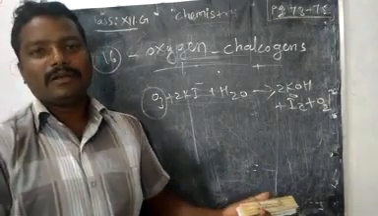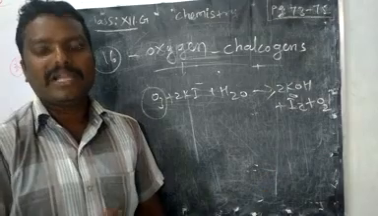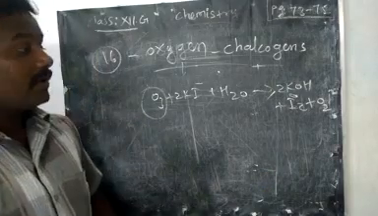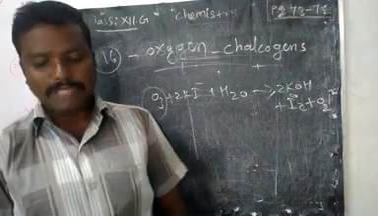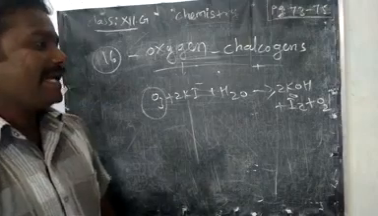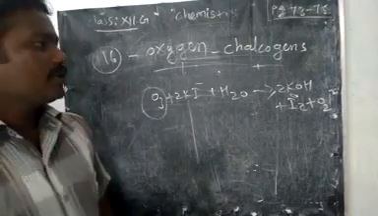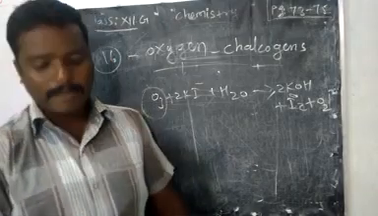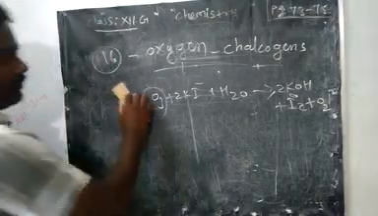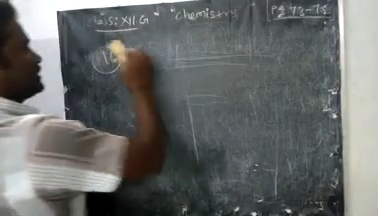Now we will see the importance or uses of oxygen. We know very well it is needed for all living things. Then we can use it in welding, particularly oxyacetylene welding. Then liquid oxygen is used as a fuel for rockets. Then we are going to discuss sulfur.